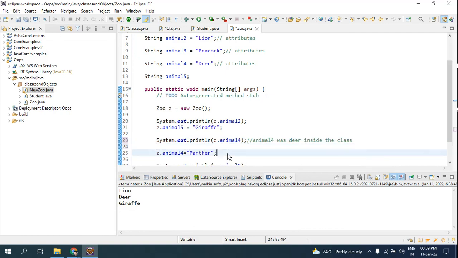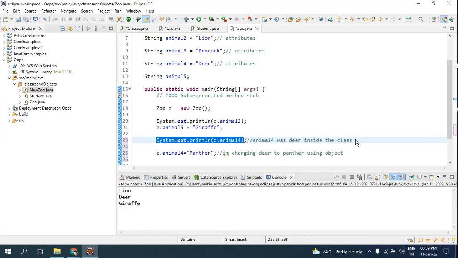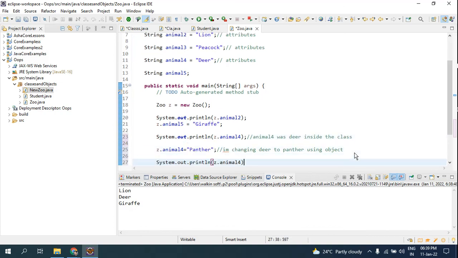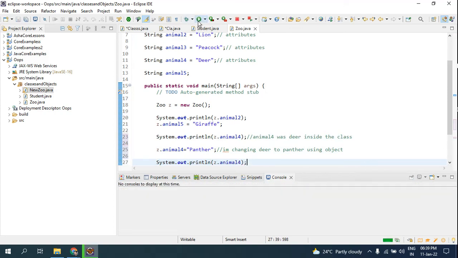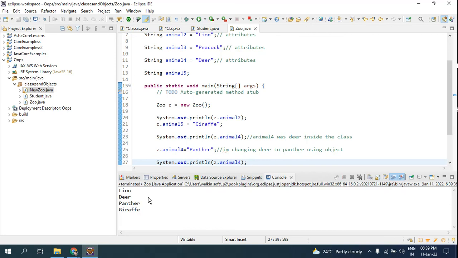Now what I did here is that I'm changing deer to panther using the object. Now if I ask for the same output, Control plus C, after modifying it, now if I run my application, look here, you are able to see the panther.